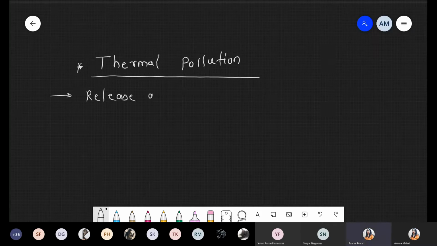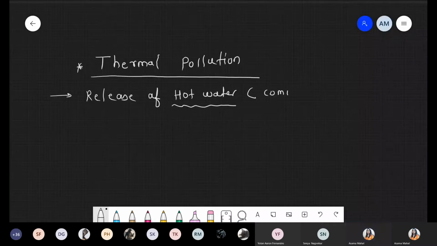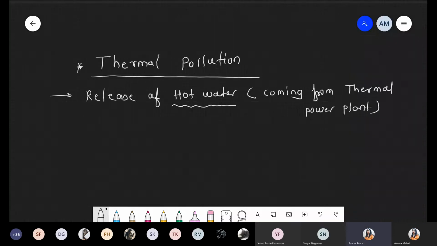Release of hot water, and this hot water is coming from thermal power plants. This water is coming from industry, and that industry is nothing but the thermal power plants. So ultimately the temperature of that water is very high.